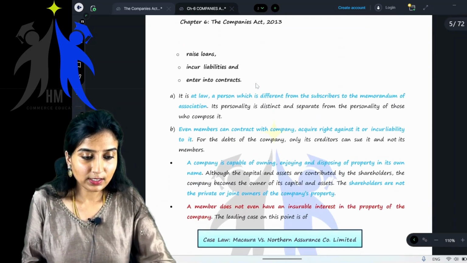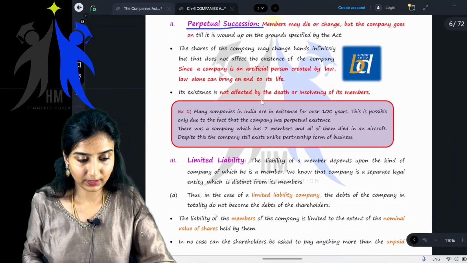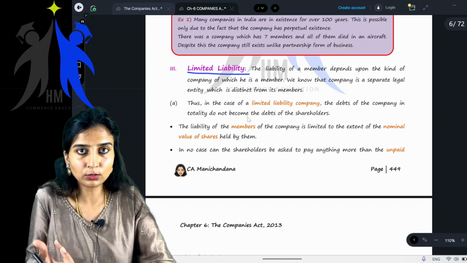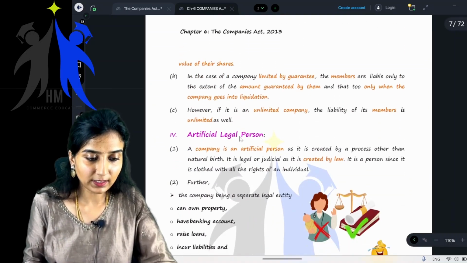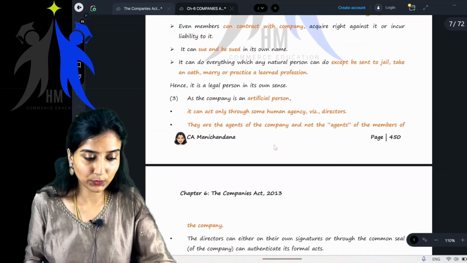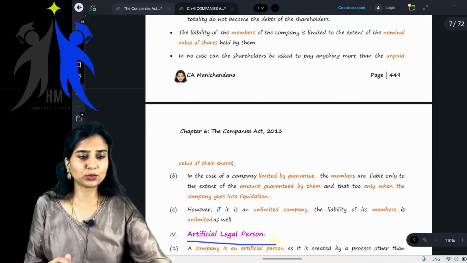We're just reading. Okay, separate legal entity. Next being perpetual succession. Third one, limited liability. I just want you to know the words at least. Okay, before we start. Next, artificial legal person. The last one being common seal. Okay, fine. Let's do it one by one.